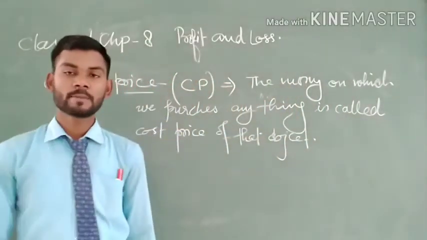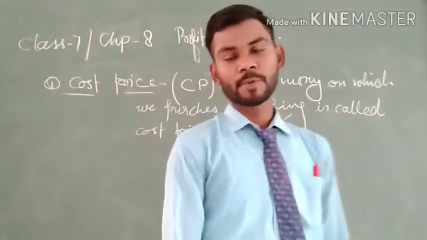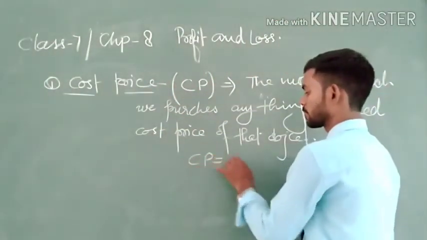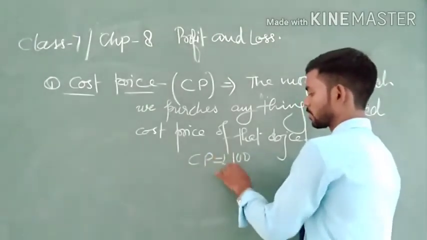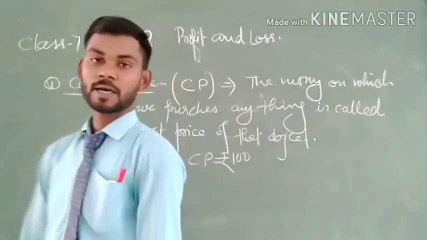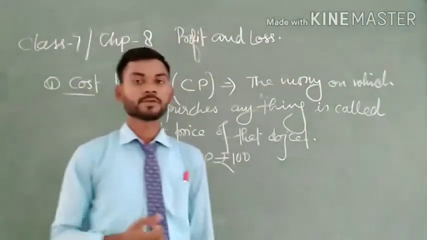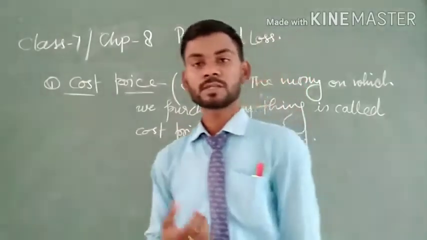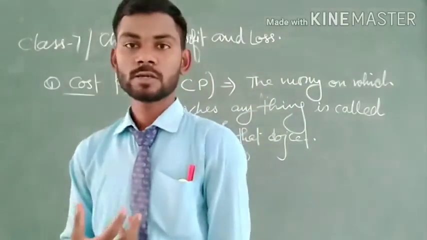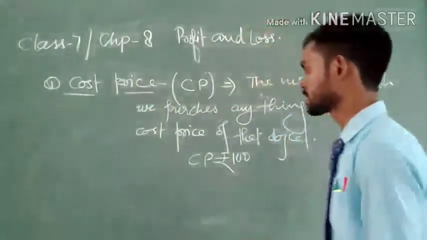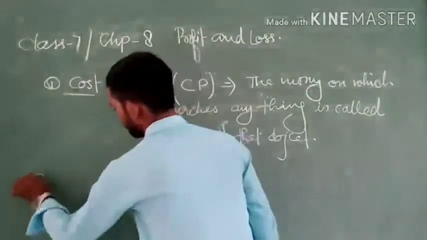If I say that I purchase a book for 100 rupees, then the CP, cost price, is equal to 100. So this is the cost price. If I ask what is the cost price, then your answer will be: the money at which we purchase any object is called cost price. So now let's see the next, which is known as selling price.